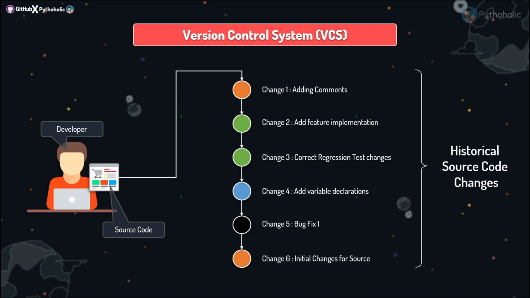Historical change simply refers to the changes to events over a course of time. Here the events are basically the changes that you have made to your source code. So these are your historical changes.